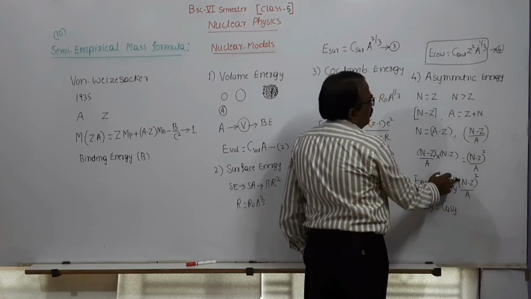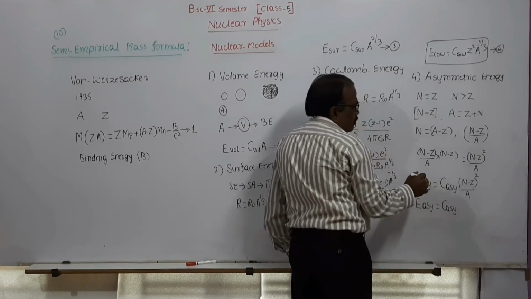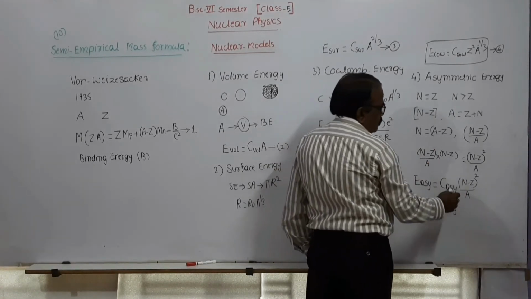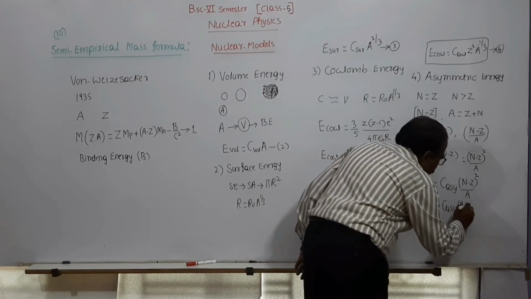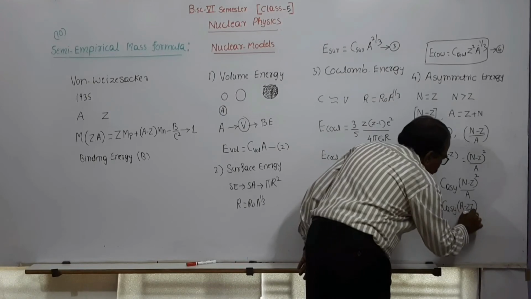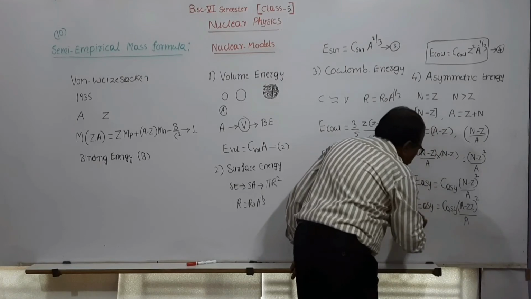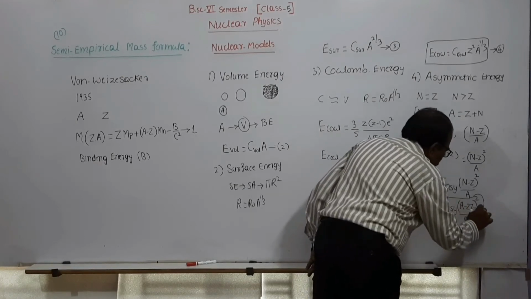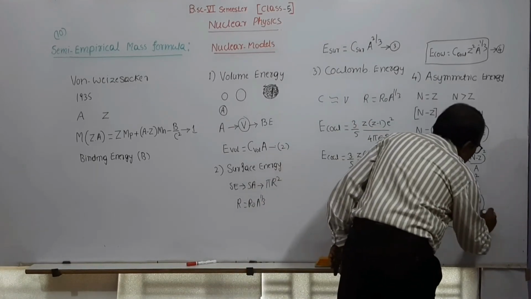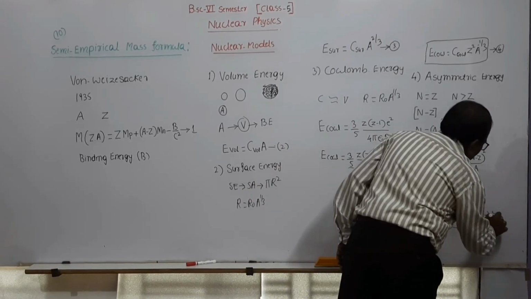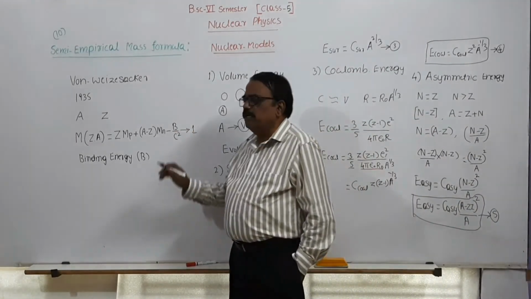You know that N is equal to A minus Z, so N minus Z is A minus 2Z. This is (A minus 2Z) whole square upon A. This asymmetric energy has to be included. Call this equation 5, it has to be included in the binding energy term.